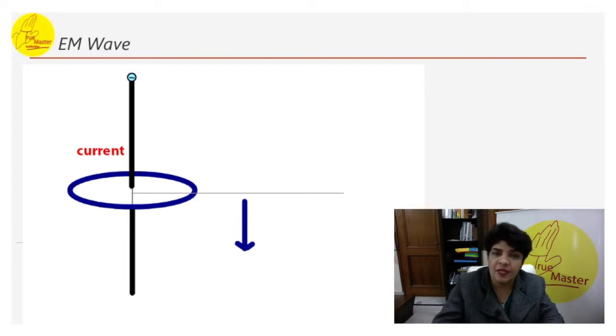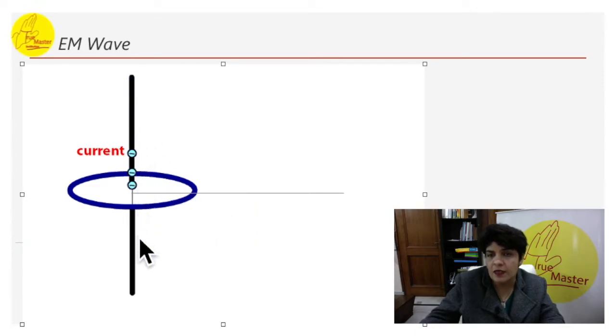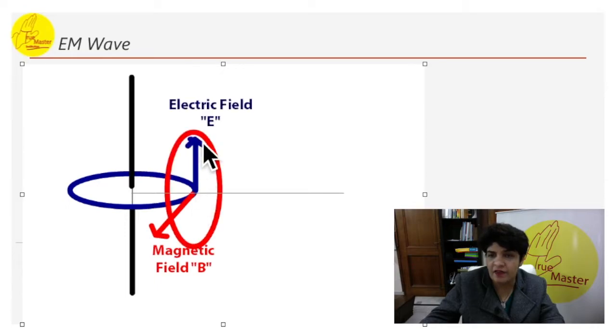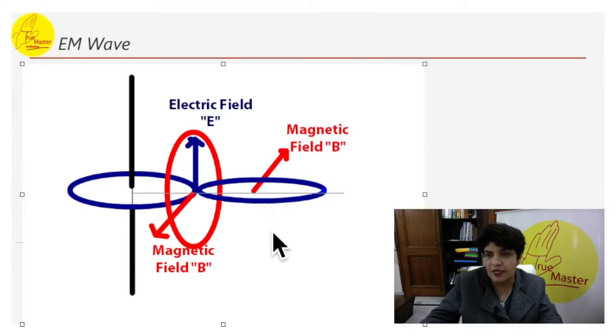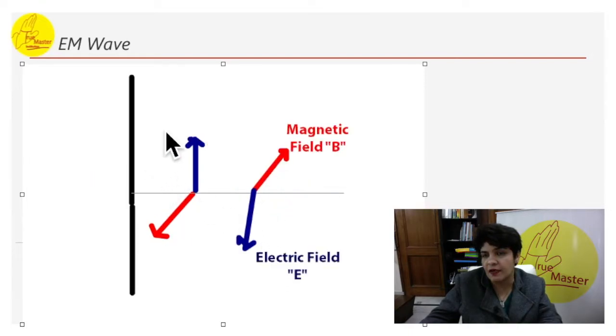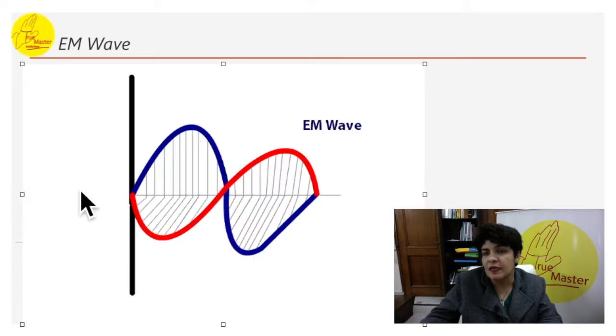Let's look at the same thing in animation form. In this wire, the current is flowing downwards. So what happens? Let's play this. The current is flowing downwards. A magnetic field is developed. The magnetic field is going to make an electric field develop. The electric field will make a magnetic field develop, and in this fashion, the electric and magnetic fields are going to make a waveform. This is the EM wave. This is the electric field coming at 90 degrees, and this is the magnetic field being developed.